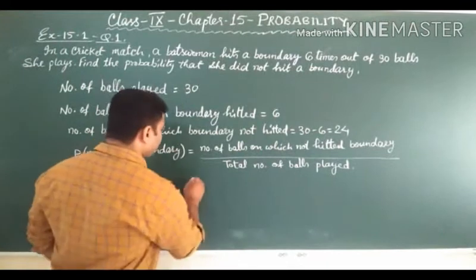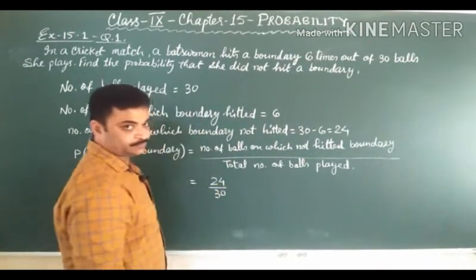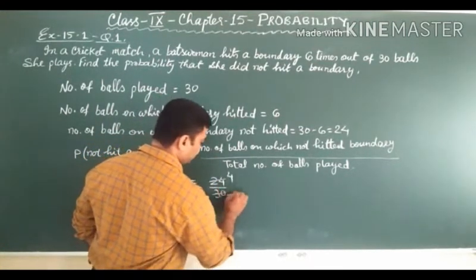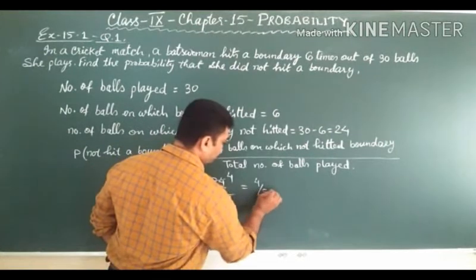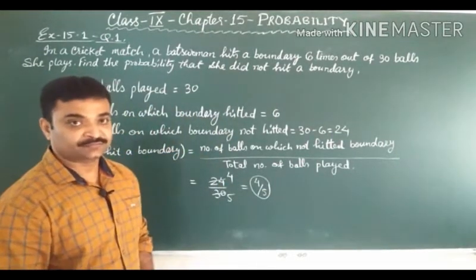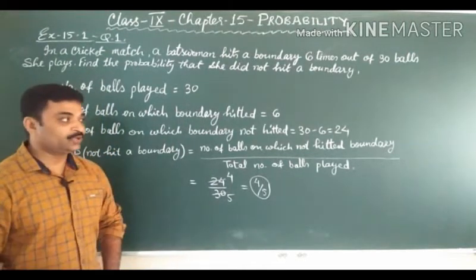Clear? So our probability will be 24 upon 30, and after cancelling by 6, 4 sixes are 24, 5 sixes are 30, that is 4 upon 5 is the probability what we have asked. Clear students? So students, pause the video to note it down.